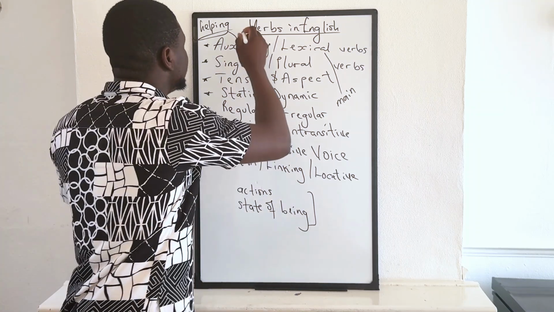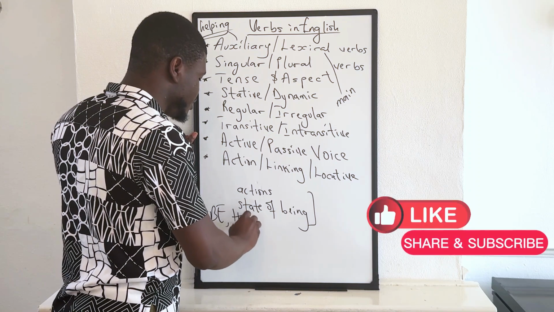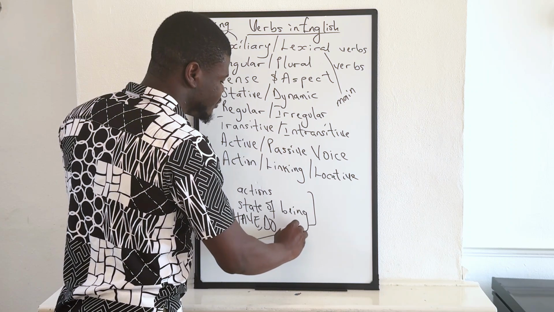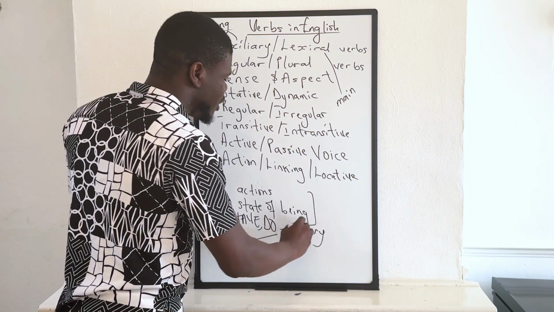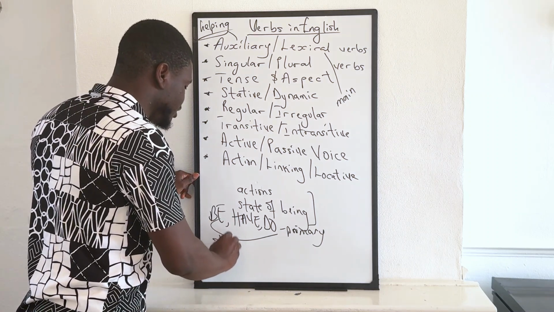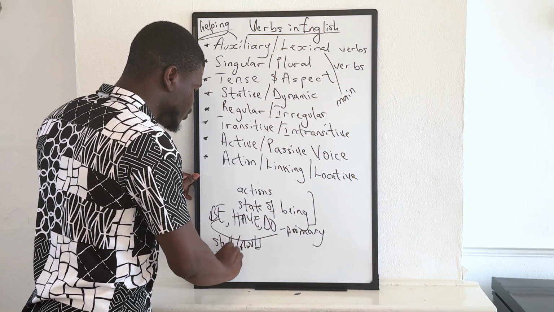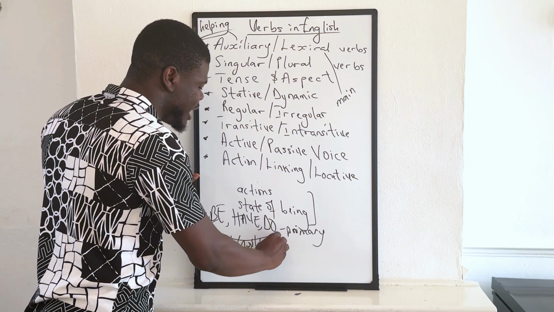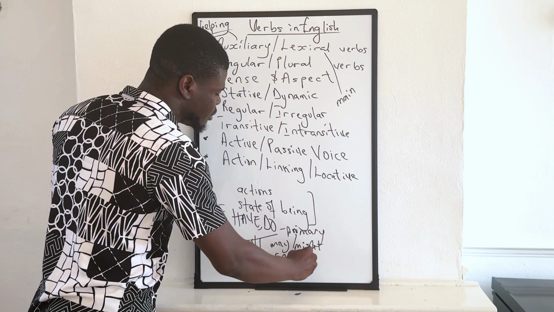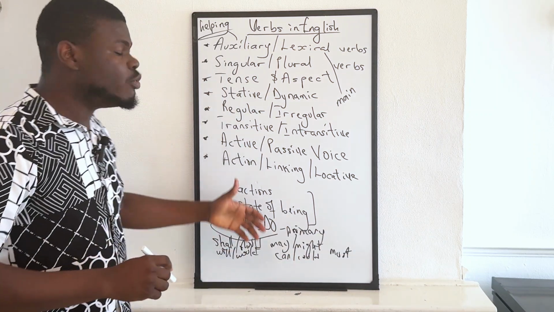and then the verbs like the be verb, yeah? Be verb, I'll just put that here. Be verb, the have verb, the do verb. All of these three are primary auxiliary verbs. Well, we also have the shall and should, yeah, will and would, may and might, yeah, can and could, and then must. These ones are called modal verbs, yeah?